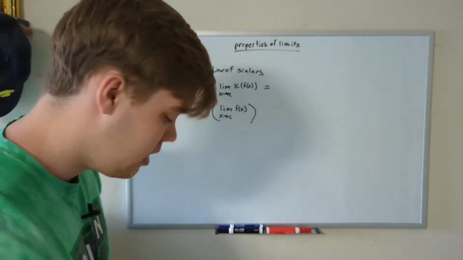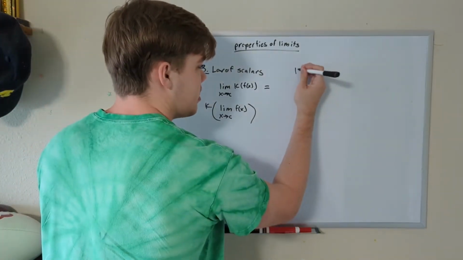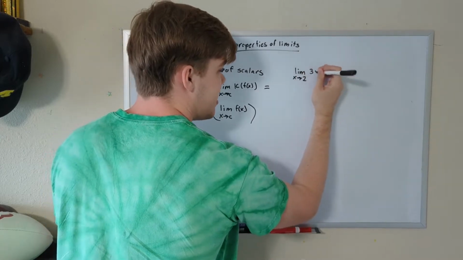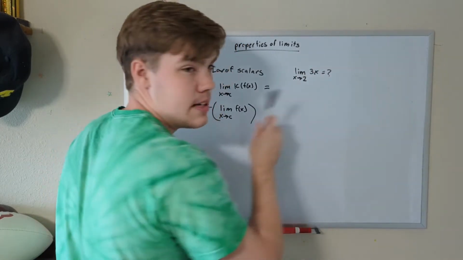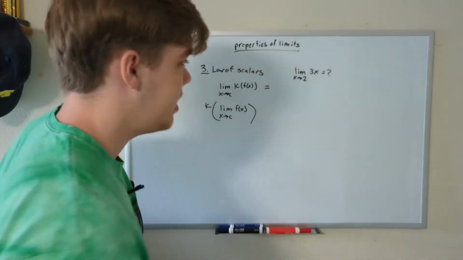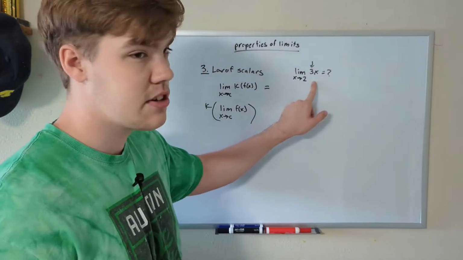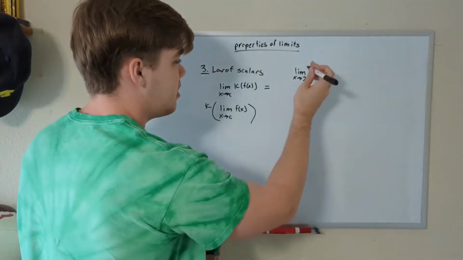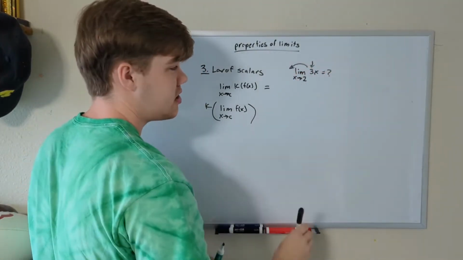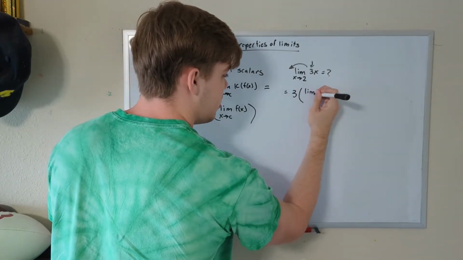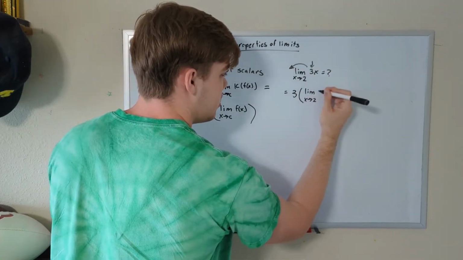Let's use an example. Let's say we have the problem, the limit as x approaches 2 of 3x. What is this limit equal to? Let's use our law of scalars. As you can see, this is being multiplied by our entire function, which is just x, which means we can pull it to the front as such. So this turns into 3 times the limit as x approaches 2 of x.